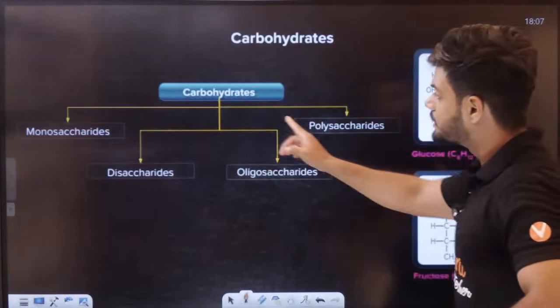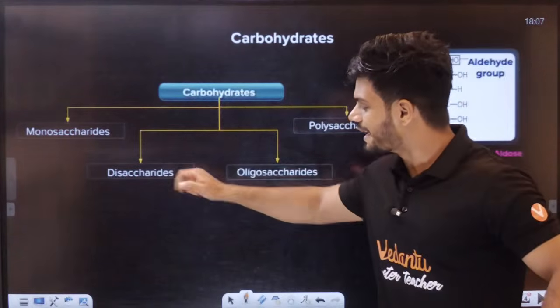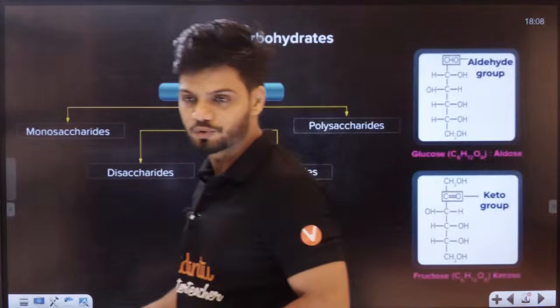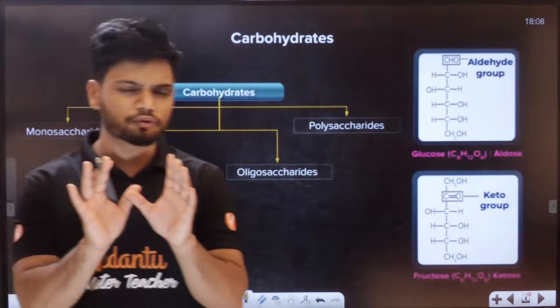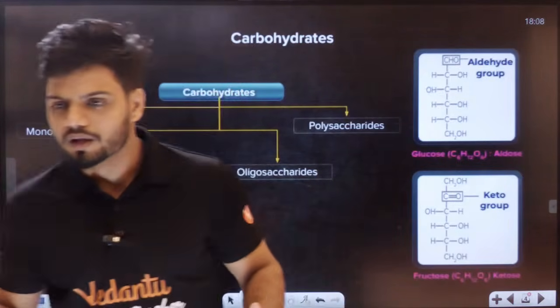Okay students, see this. There are different types of carbohydrate. Can you see? There is monosaccharide, there is disaccharide, there is oligosaccharide, and there is polysaccharide. So I want all of you to tell me right now, have you heard about them? Tell me honestly, tell me students in the chat.